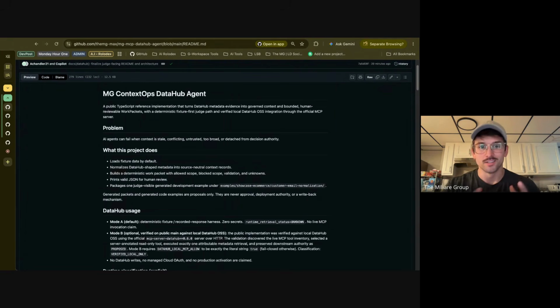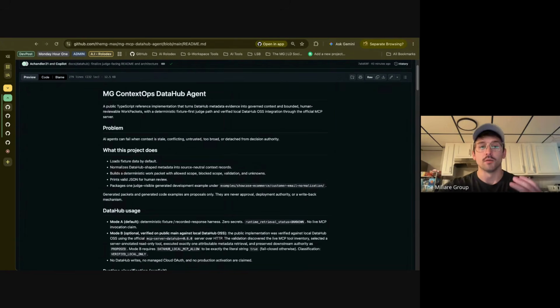For our DataHub Dev Post Competition project, we have built the ContextOps DataHub Agent. And when it comes to AI agents, they can receive a huge amount of metadata and still make bad decisions when that context is stale, conflicting, overly broad, or detached from authority. ContextOps DataHub Agent demonstrates a safer development pattern.